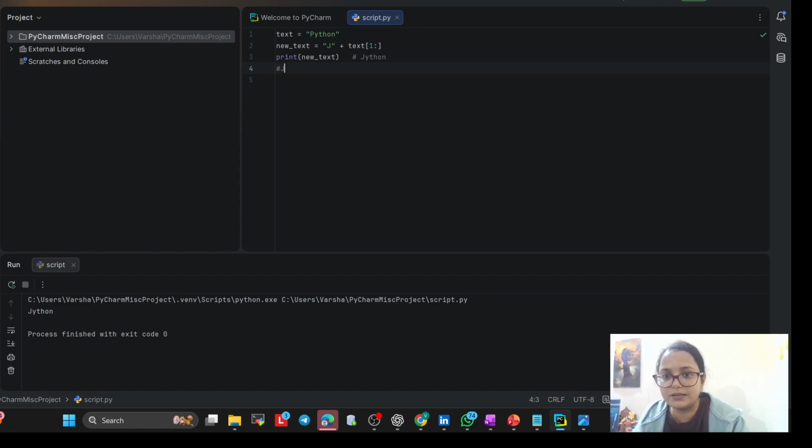Now one colon nothing means all of this ython will come. So in this way we are printing a new text, we are not replacing. Keep remembering that we can't replace a string, but we can create a new string and add some value there. That's why it is giving Jython. Understood? Great.